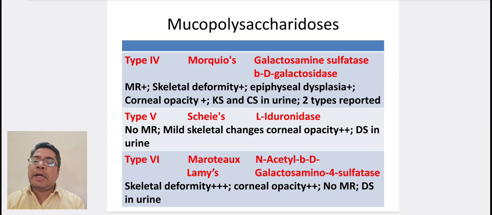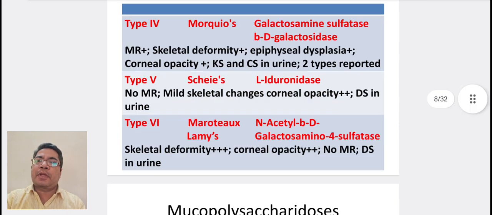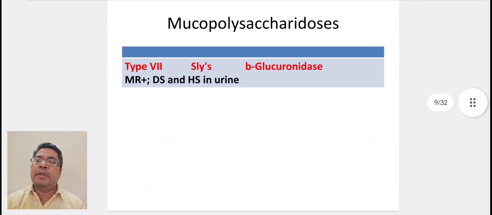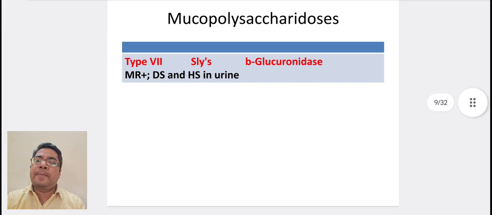Skeletal deformities and corneal opacity are seen. No mental retardation is seen, but dermatan sulfate is seen in urine. Type 7, Sly disease, occurs due to deficiency of beta-glucuronidase. Mental retardation is seen. Dermatan sulfate and heparan sulfate are seen in urine.